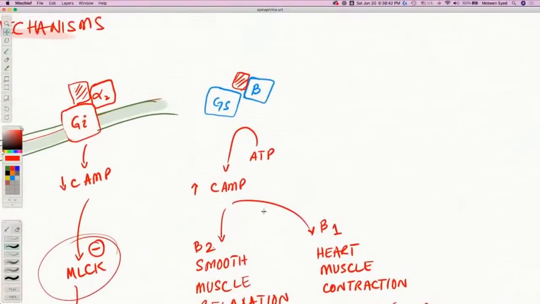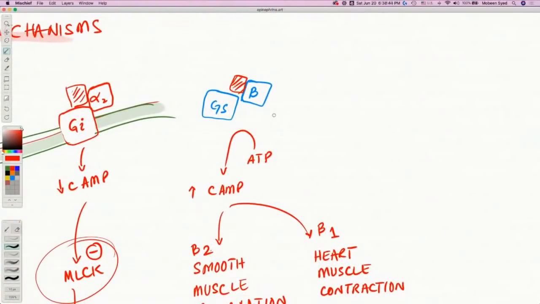Then third, here if you see, these are beta receptors. And beta receptors are very important for all of us to know. We have beta 1 receptors and beta 2 receptors. And I remember it this way, that we have 1 heart and 2 lungs. So beta 1 receptors are in the heart and beta 2 receptors are in the lungs. They're also present on the blood vessels too, but heart and lungs are more important.